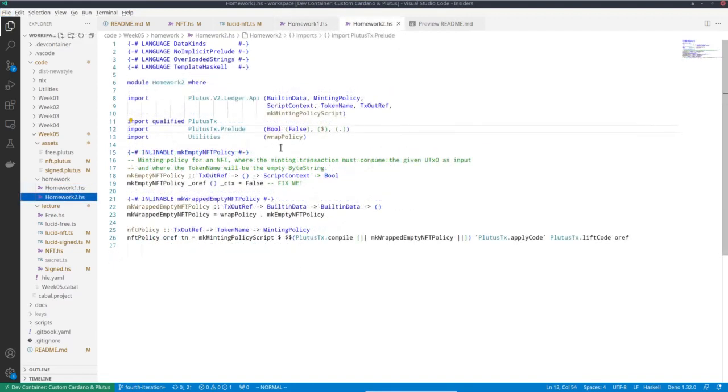And as a second homework, I want you to change the NFT policy such that the token name can no longer freely be chosen, but has to be the empty byte string.